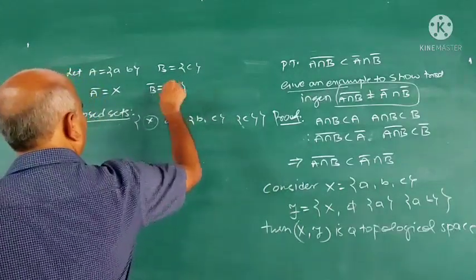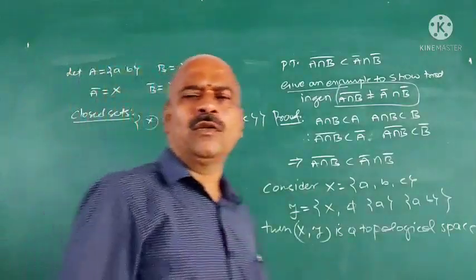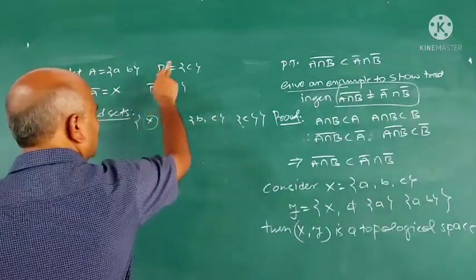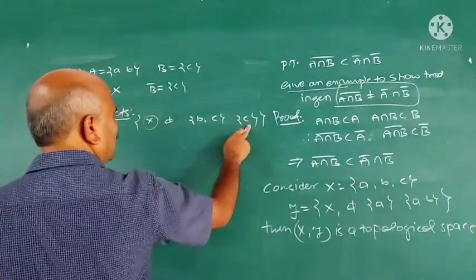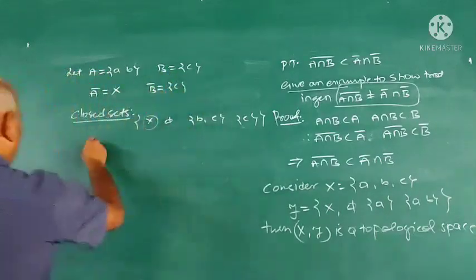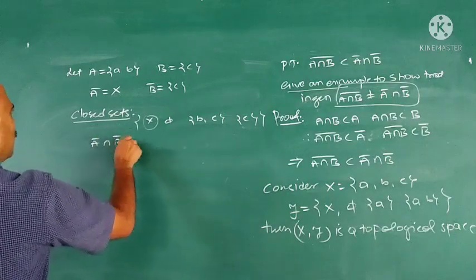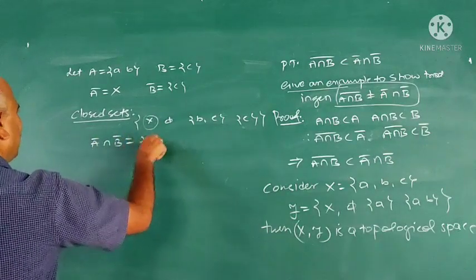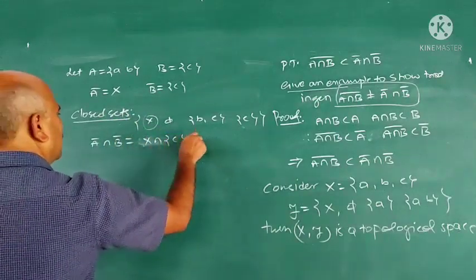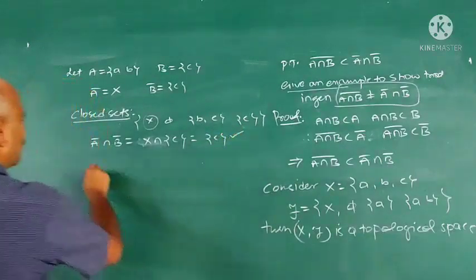B closure is {c}. B is closed, therefore B closure is B. Just now you have studied this property. Since B closure is B itself, because B is closed here, {c} is closed, B closure is equal to B. Now what do you have to prove? A closure ∩ B closure is {c}, because X ∩ {c} is {c}. This is A closure ∩ B closure.